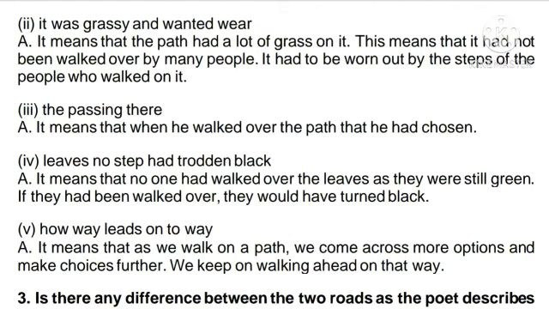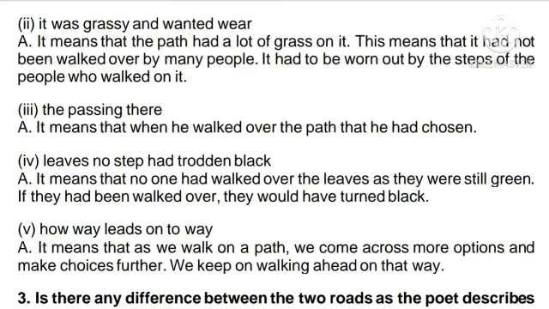If they had been walked over, they would have turned black. As you know, during the season of autumn we see leaves falling down. Here, the poet could see that the fallen leaves were not trodden black. Tread means walk, walk over. Trodden is the past participle form of tread.